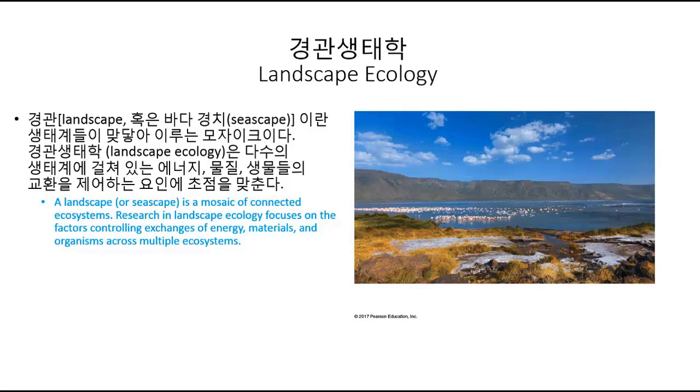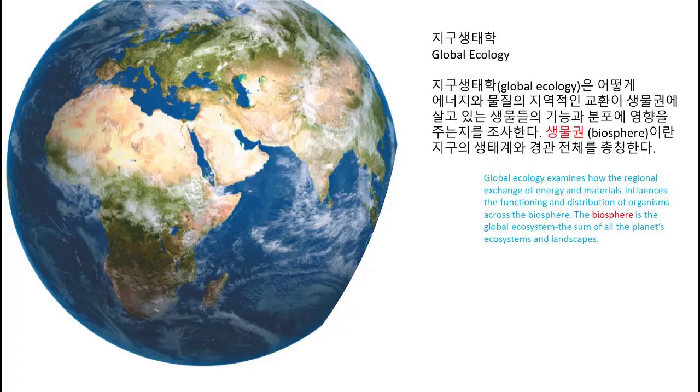Research in landscape ecology focuses on the factors controlling exchanges of energy, materials and organisms across multiple ecosystems. Now the final level in the biological hierarchy is the global ecology. The biosphere is the global ecosystem, the sum of all the planet's ecosystems and landscapes. Global ecology examines how the regional exchange of energy and materials influences the functioning and distribution of organisms across the biosphere.